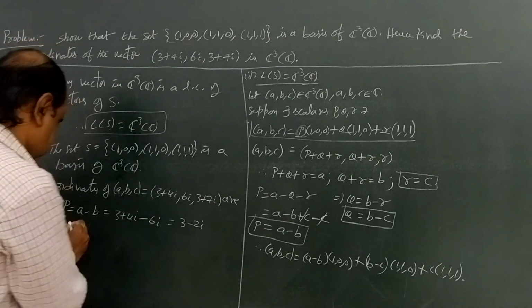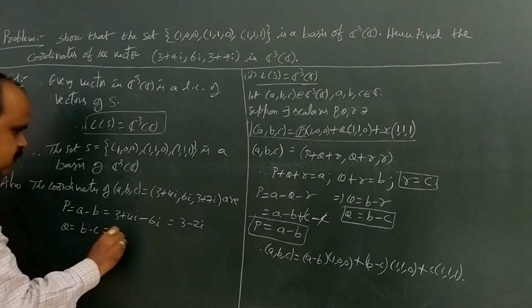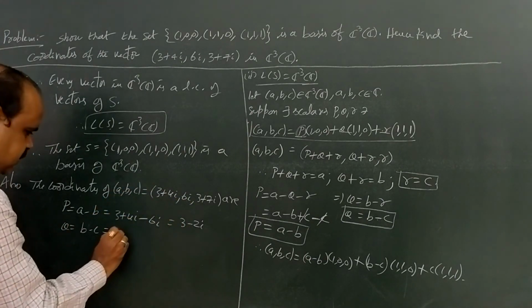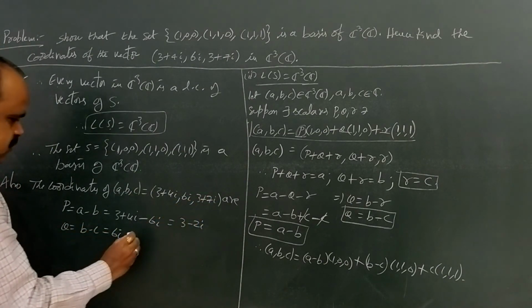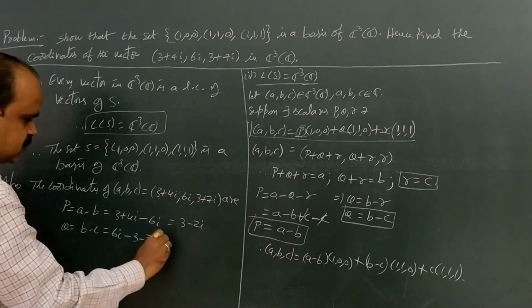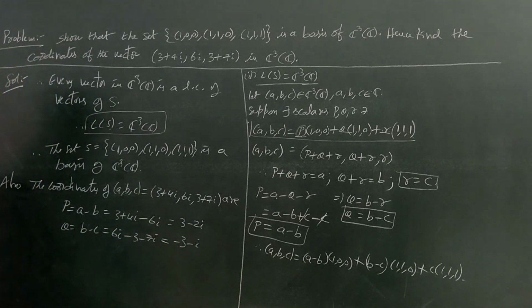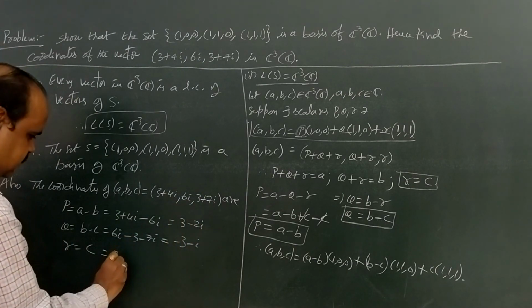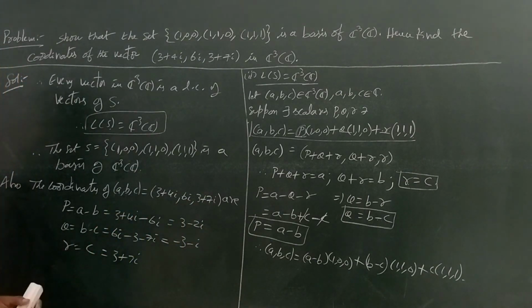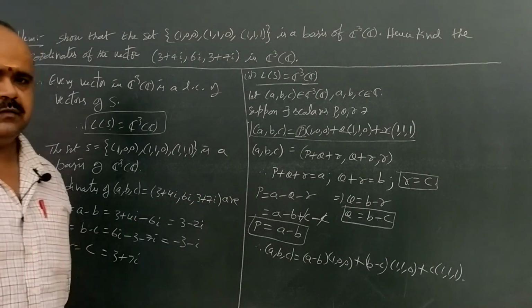Next, q equal to, what is q? b minus c. So that equals, here b means 6i, minus c means minus 3 minus 7i. So that equals minus 3 minus i. And the last one, small r equal to c. So that equals, here c means 3 plus 7i. These are the coordinates of the vector (3 plus 4i, 6i, 3 plus 7i). It is the end of the problem.